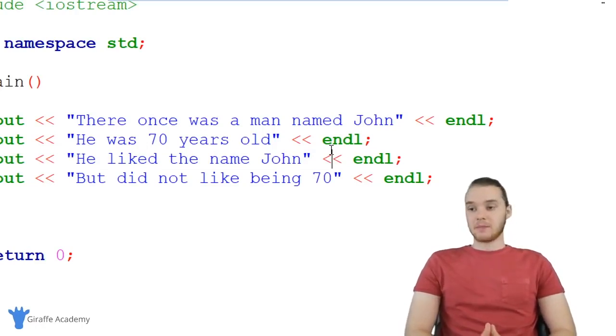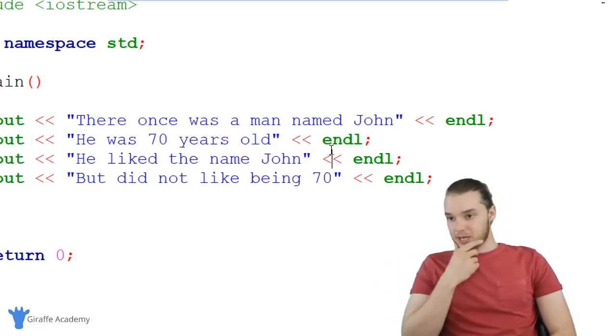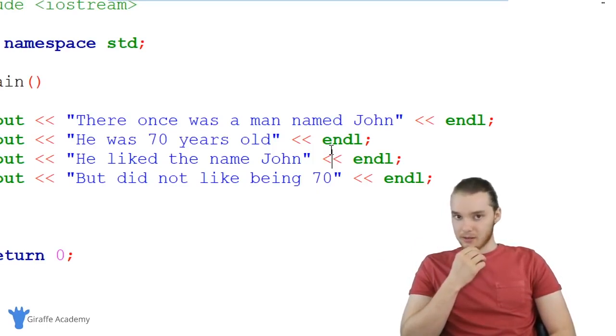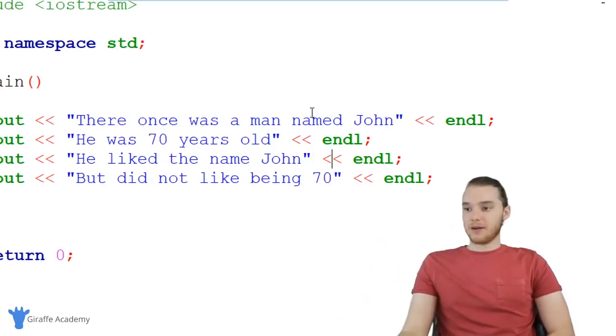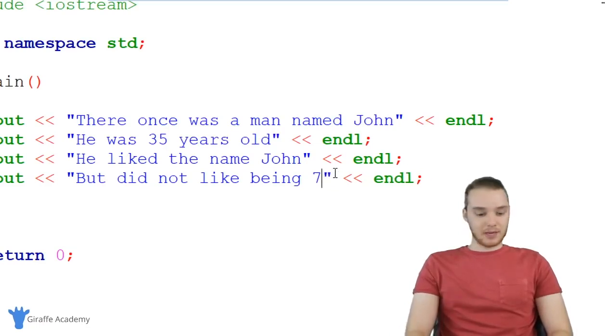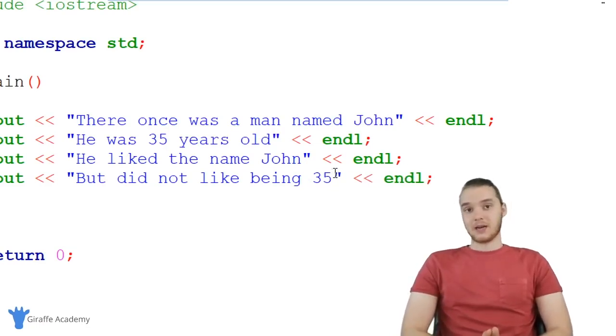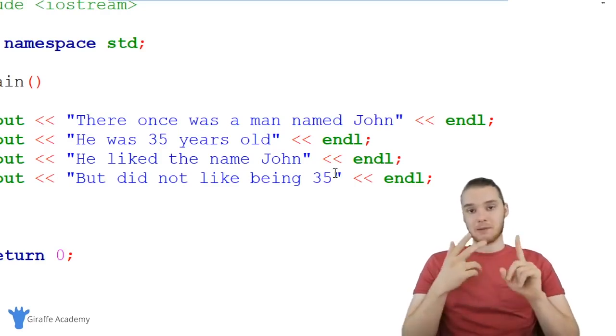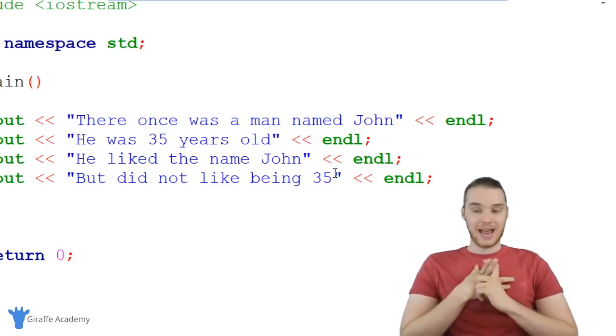We've officially updated it. Let's say now I'm thinking to myself, I want to make the character a little bit younger. Instead of 70, why don't we make John 35? I can do the same thing. I can go in and manually change the value of 70 to 35. So we can come over here and say he was 70, and we'll change this to 35. And we'll say did not like being 70, so we'll change that to 35 as well. Now we've officially updated our story. We've changed the character's name, and we've changed the character's age.